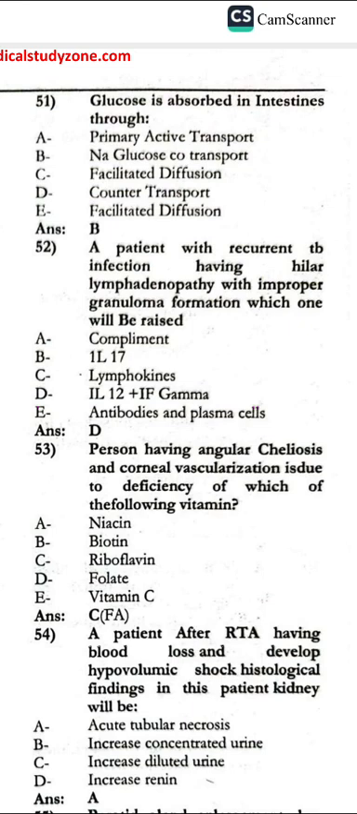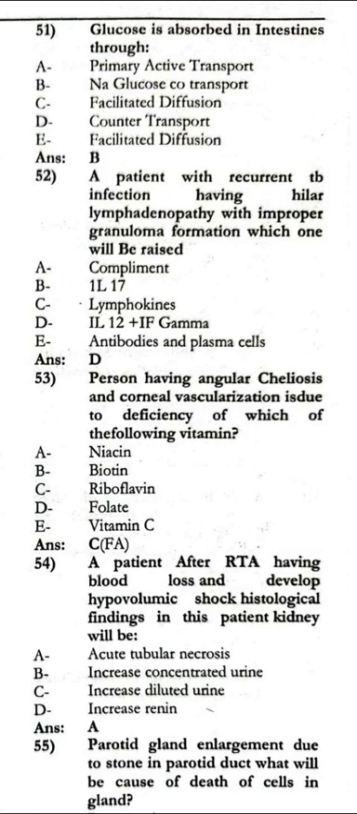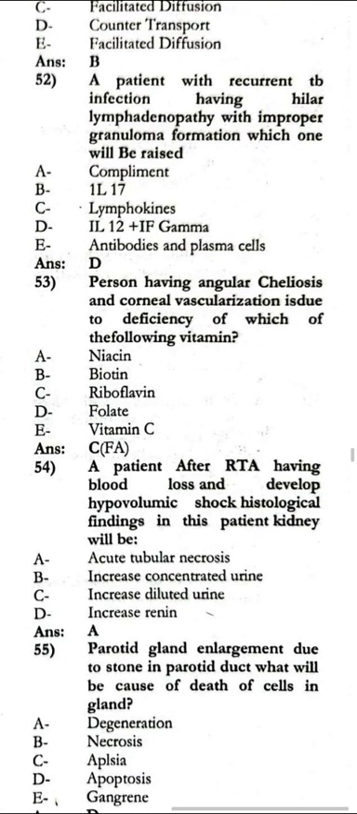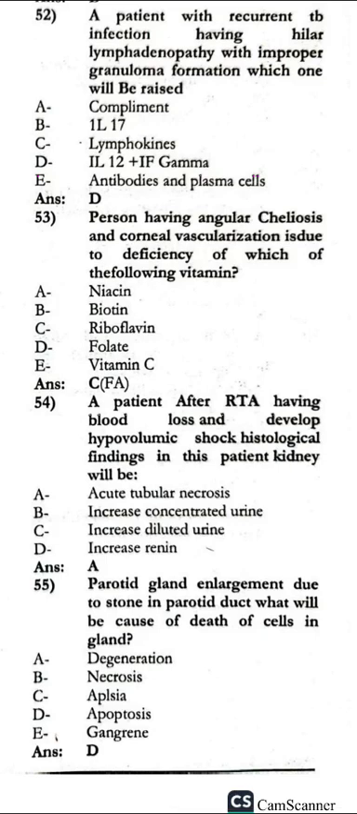The patient with recurrent TB infection having hilar lymphadenopathy with improper granuloma formation will have raised interleukin 12 and interferon gamma. The person having angular cheilosis and corneal vascularization has deficiency of riboflavin. The patient having RTA has blood loss and develops hypovolemic shock.